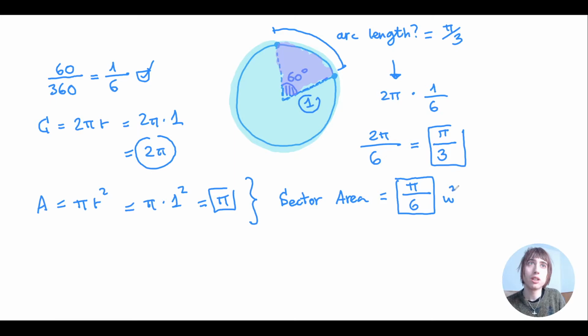Units squared, because it's an area. So this is pi divided by 6. Nice. We will follow this logic to find any sector areas or arc lengths of a circle.